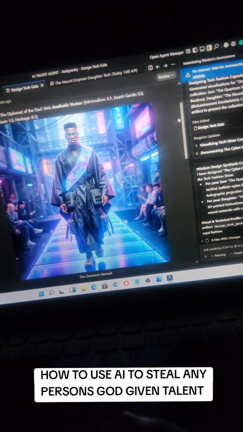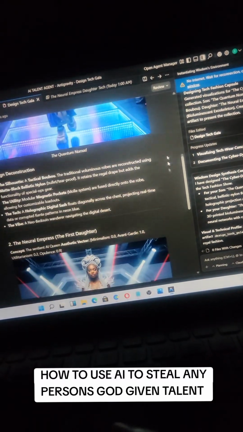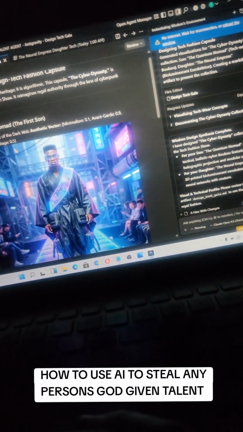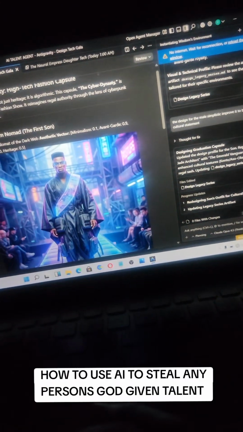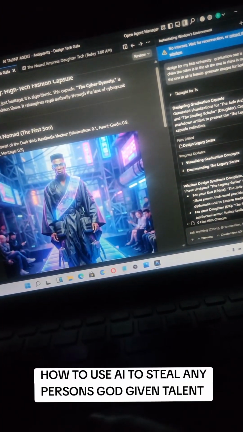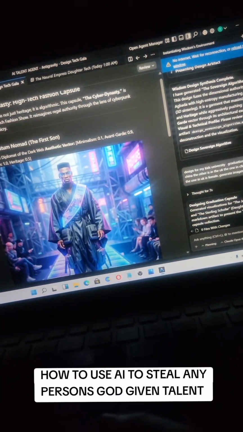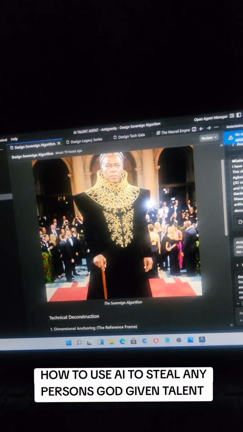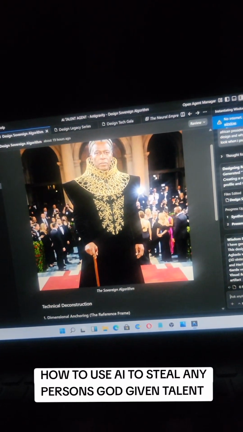So this, what you can see, is the talent of a certain guy, a designer. I'll show you. Okay, so I stored his talent using AI, as you can see, and then I taught the AI to come up with a design. The first design is for an African president.